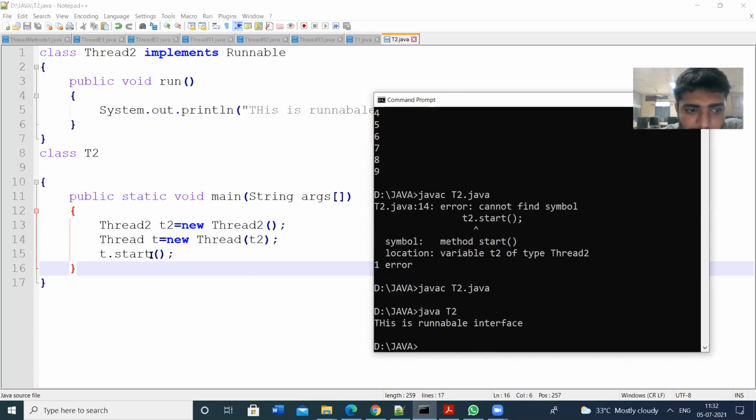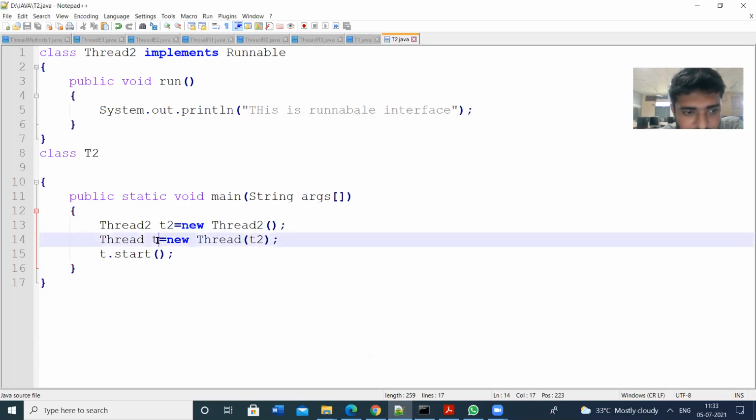That means the start method is defined in the Thread class, so we have to create the object for the Thread class. We are passing the t2 object to the parameterized constructor.